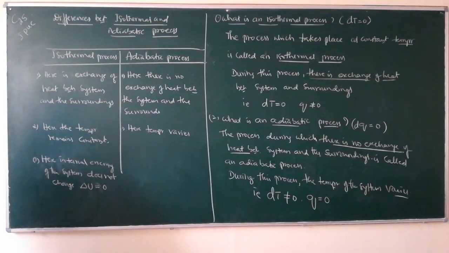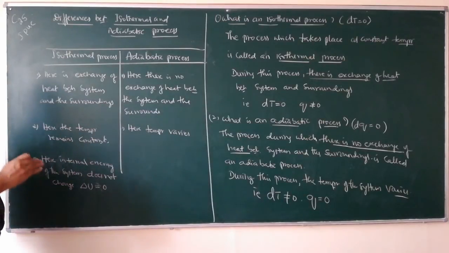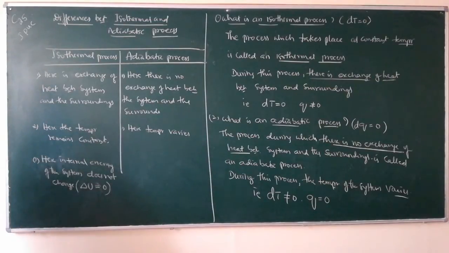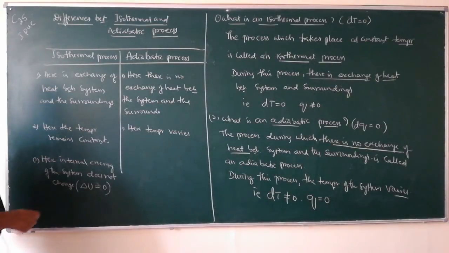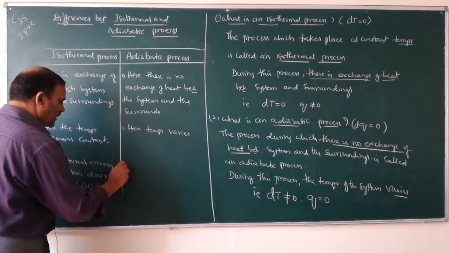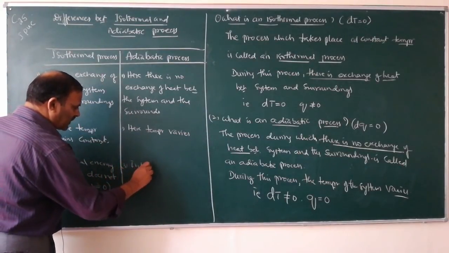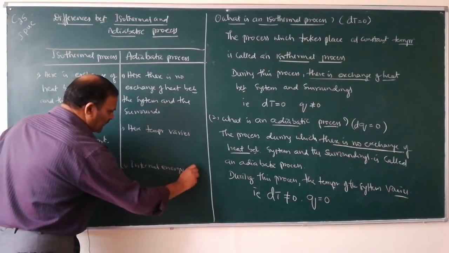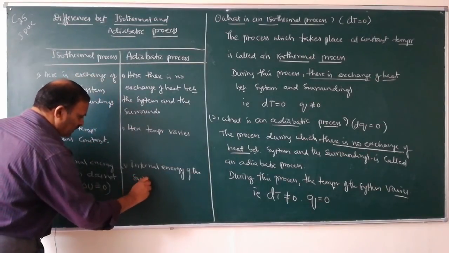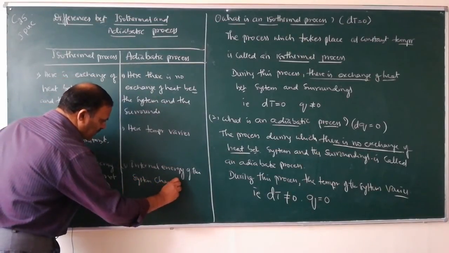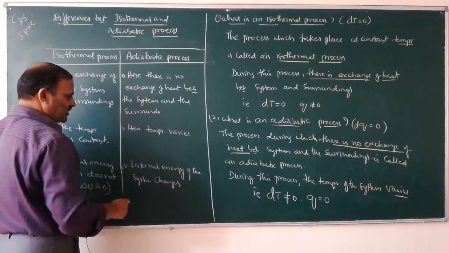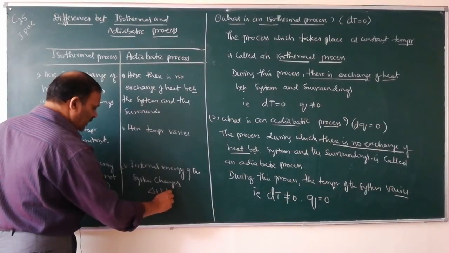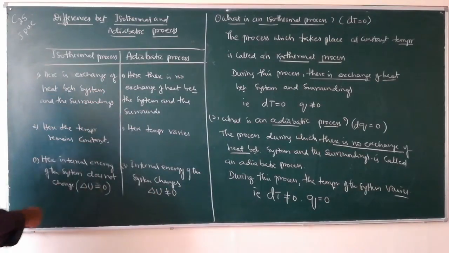Since the temperature remains constant, internal energy also remains constant. Here in adiabatic process, internal energy of the system changes because temperature changes. That is, delta U is not equal to 0. The internal energy changes.